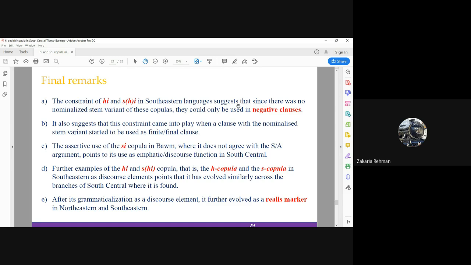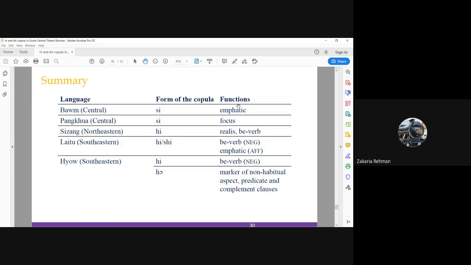After their grammaticalization as a discourse element, they have further evolved as realis and non-habitual markers in Northeastern and Southeastern languages. So here is a summary table of the different functions of the H copula and S copula in South Central Tibeto-Burman languages.